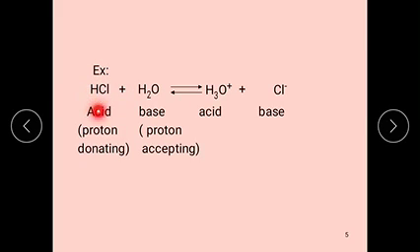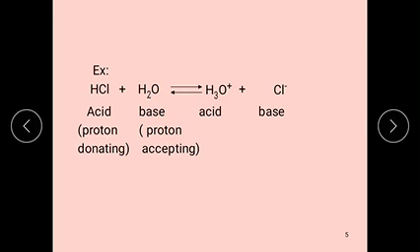HCl is capable of donating a proton to the water molecule, so it is an acid. H2O is capable of accepting a proton from HCl, so it is a base. When HCl donates a proton to H2O, it converts to Cl minus. At the same time, H2O gains the proton and converts to H3O plus.